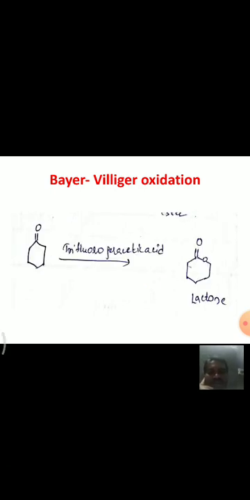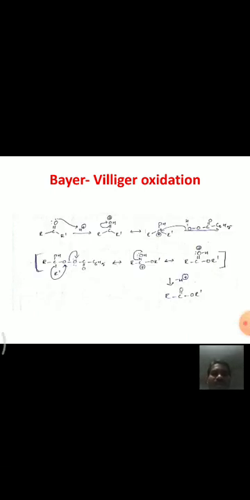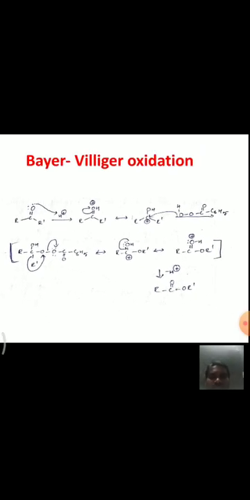And for example, see here, this is a cyclic ketone. In the presence of trifluoroperacetic acid, it forms a lactone. It means this is a cyclic ketone, and in the presence of trifluoroperacetic acid, it forms a lactone. If you see the mechanism, this is the mechanism of this Baeyer-Villiger oxidation. Let's see this type of mechanism.